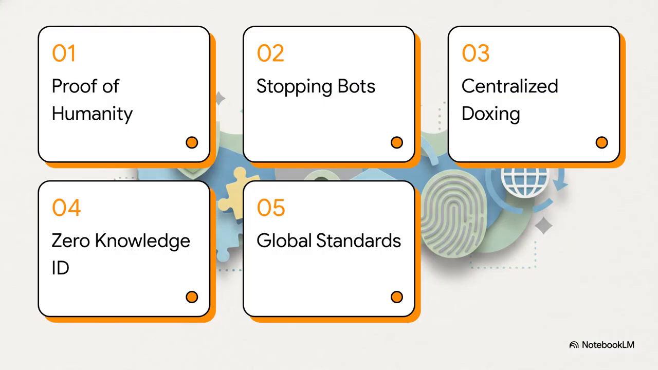Okay, let's dive right into this. We're going to break this down into 5 key areas: defining proof of humanity, stopping bot manipulation, the centralized doxing problem, zero-knowledge identity verification, and finally, implementing global identity standards.